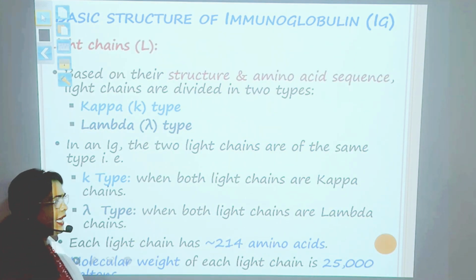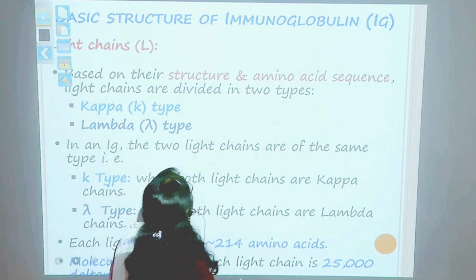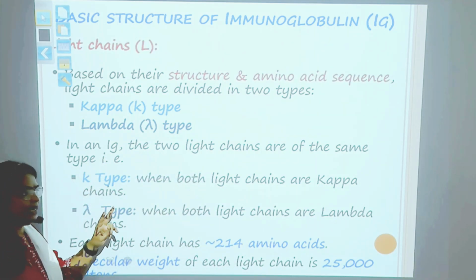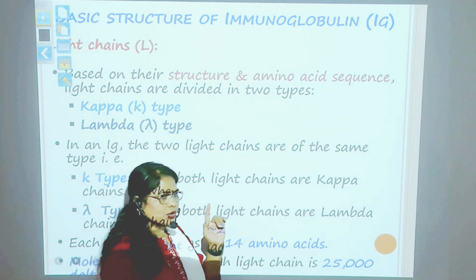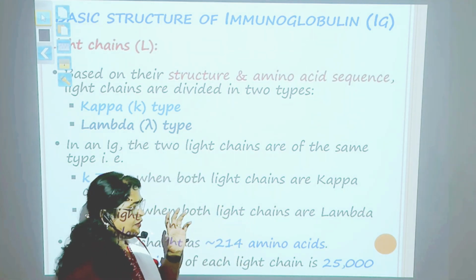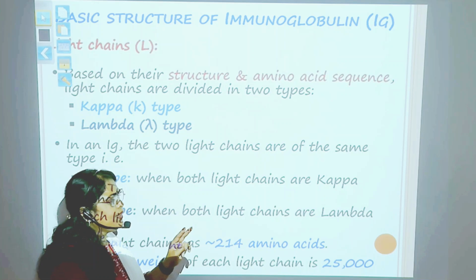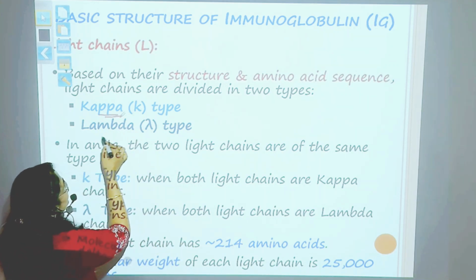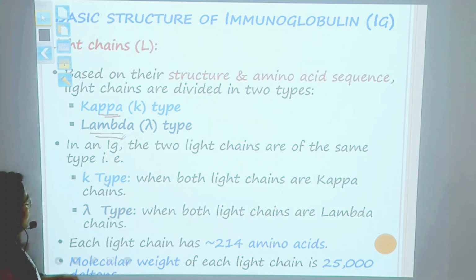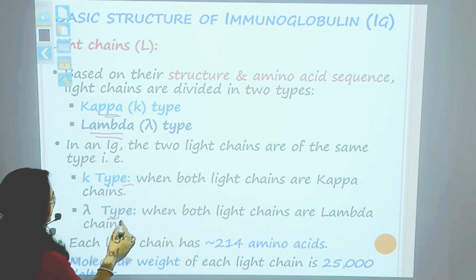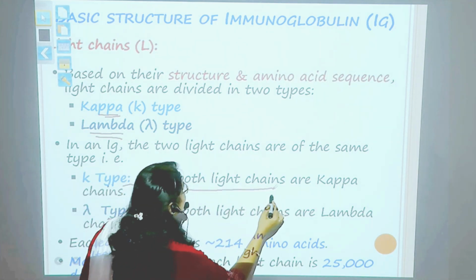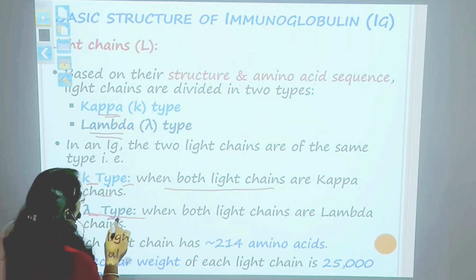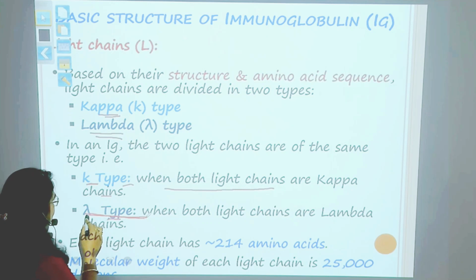Now when you come to the light chain, there are 2 types, and in one immunoglobulin, both the light chains will be the same. They are either kappa type or lambda type. When both the light chains are kappa type, it is called K type, and when both the light chains are of lambda type, they are called L type.